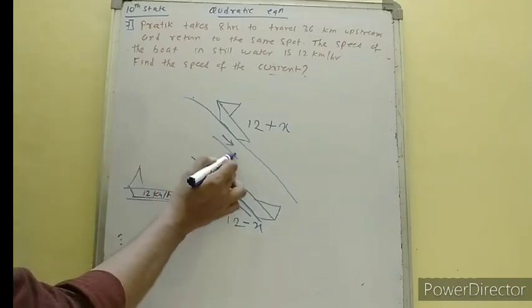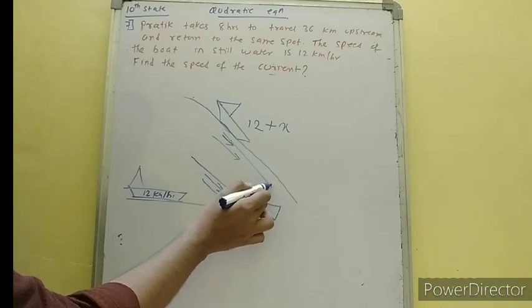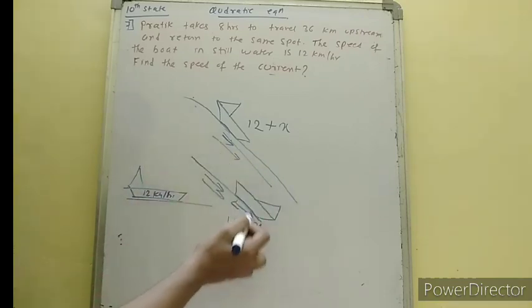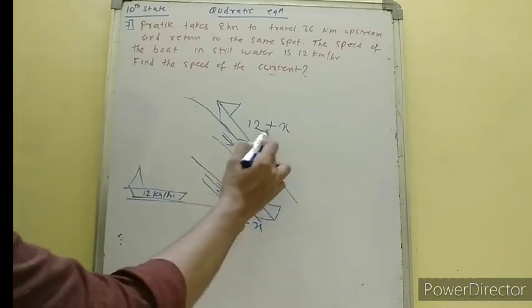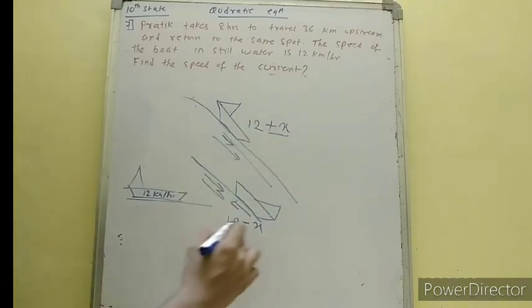Okay, water is also flowing in the same direction, so its speed will increase. ऊपर से नीचे तो स्पीड ज्यादा रहेगी, नीचे से ऊपर जाएगा तो स्पीड कम रहेगी. ज्यादा speed will plus the water current, कम speed will subtract the water current.